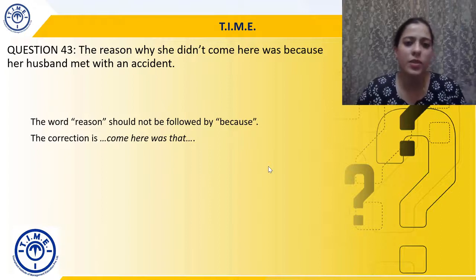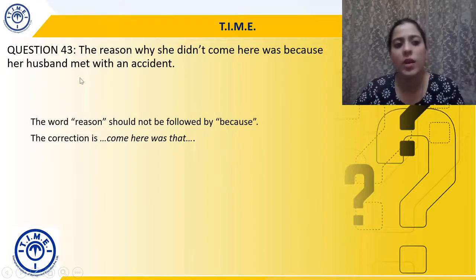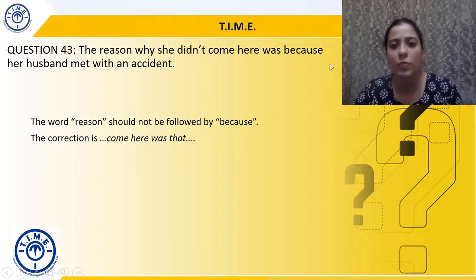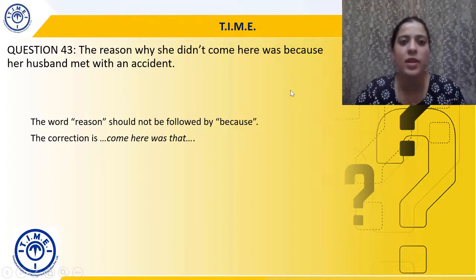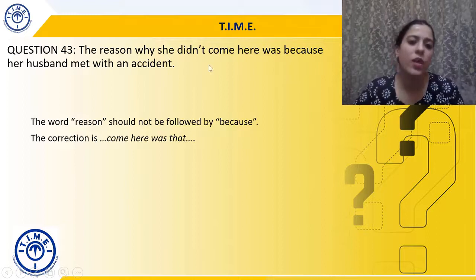The correction will be the reason why she didn't come was that her husband met with an accident. हम that use कर लेंगे, right? Was that her husband met with an accident. We can't just remove because and not put any other word. So we'll use that as an explanation. The reason was that. So the reason why she didn't come here was that her husband met with an accident.